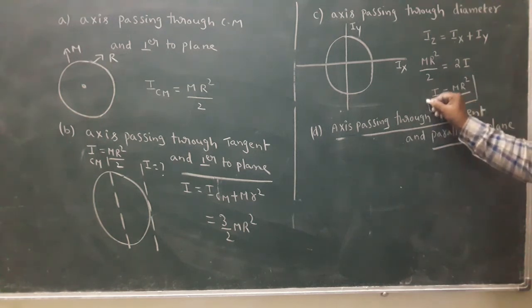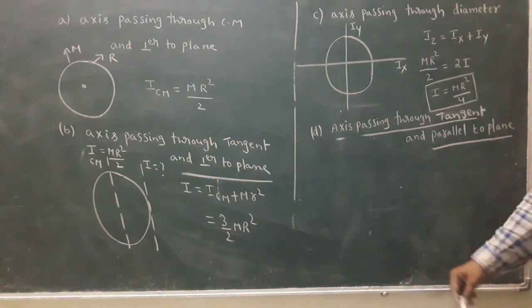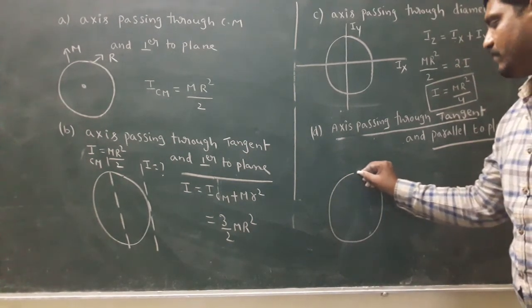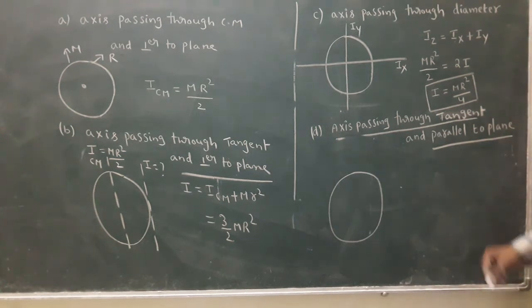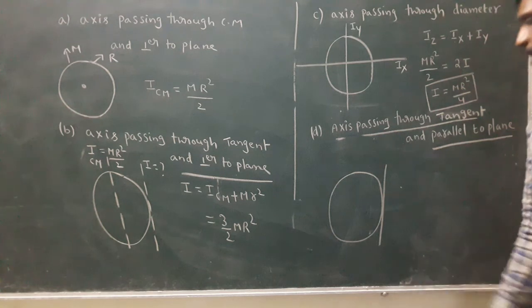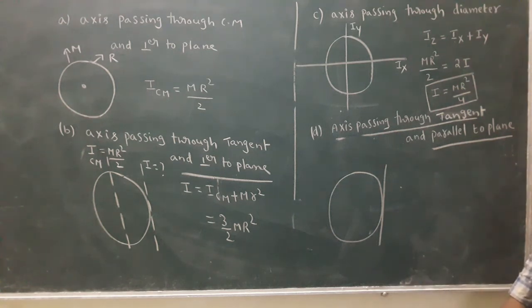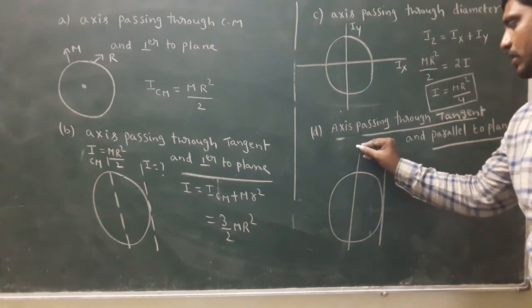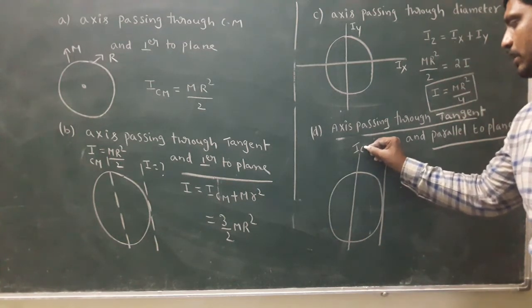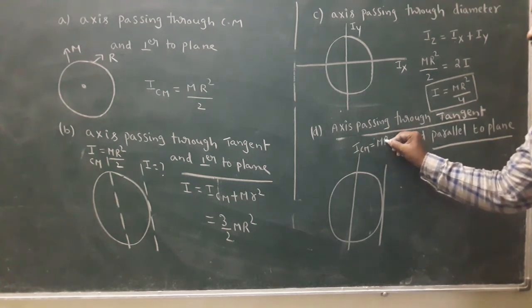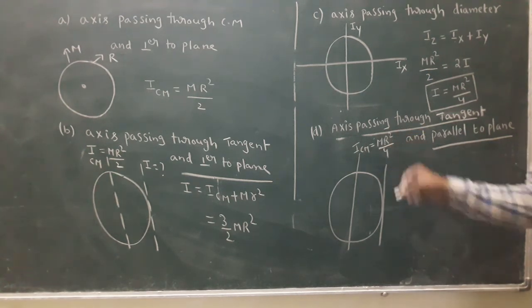Look here now. The fourth question: first read the question perfectly. Axis passing through tangent and parallel to the plane. Here, this is a diameter, an axis passing through the center of mass. This is M R square by 4.